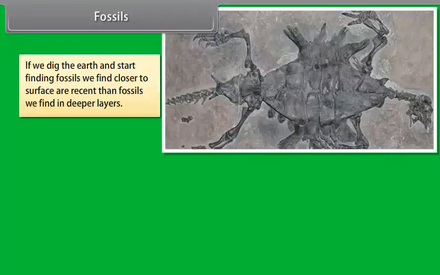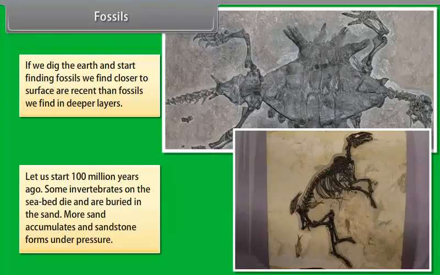If we dig the earth and start finding fossils, we find that those closer to the surface are more recent than the fossils we find in deeper layers. Let us start 100 million years ago. Some invertebrates on the seabed die and are buried in the sand. More sand accumulates and sandstone forms under pressure.